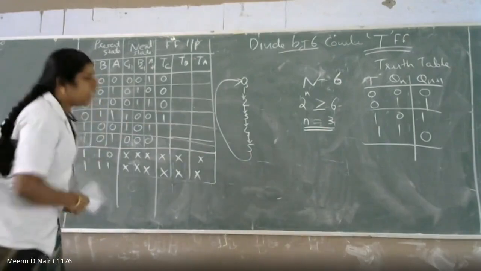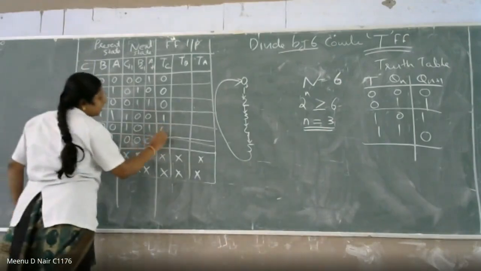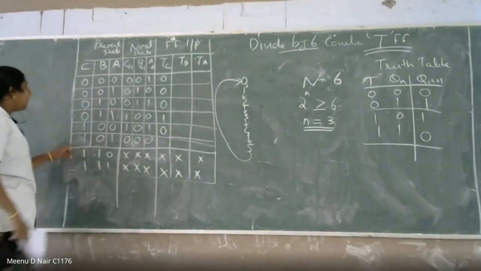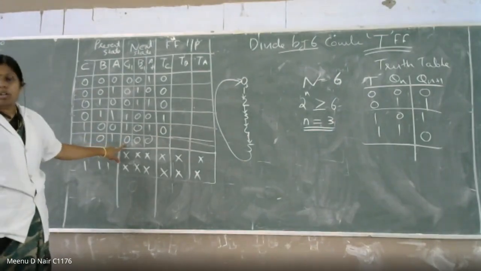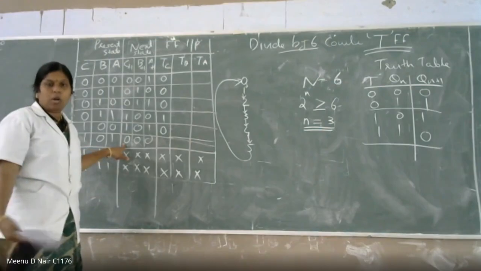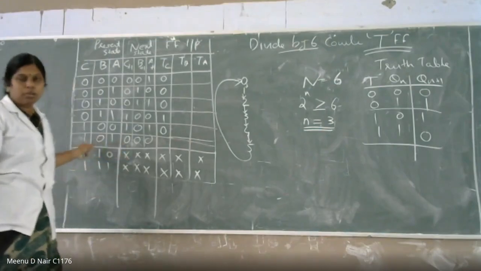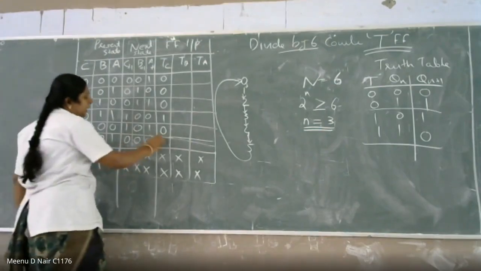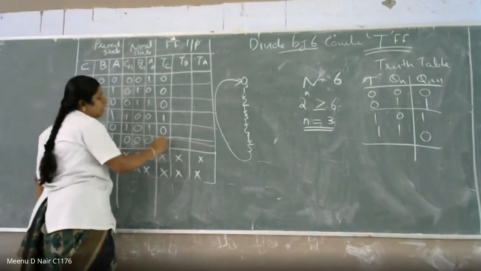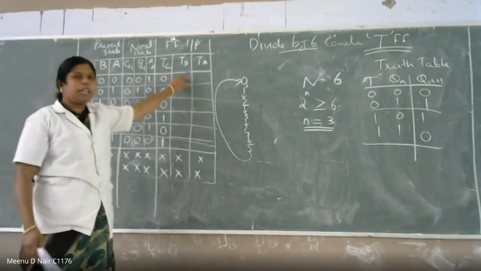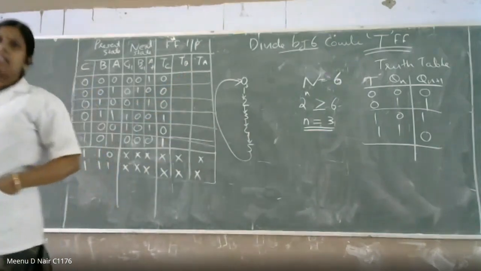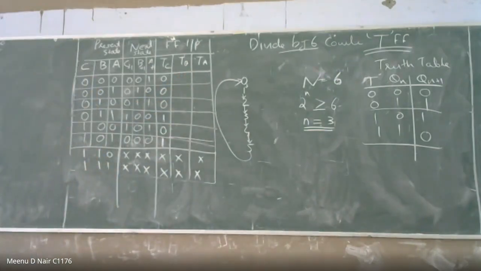So what about the T input? Input must be 0. And the last one, present state is 1 and next state is equal to 0. So 1 to 0, it is toggled, right? It is toggled 1 to 0, so your input T must be 1. Similarly, you have to fill the CB and CA cells, TB and TA.